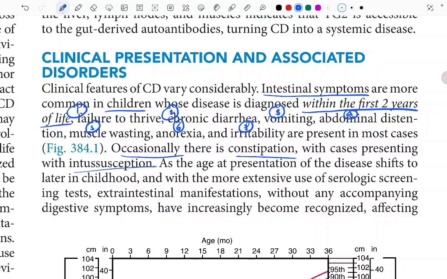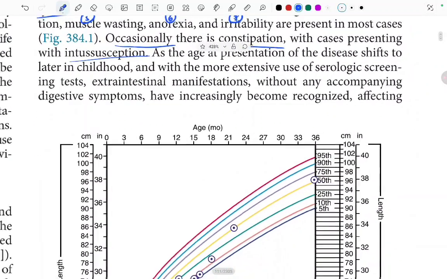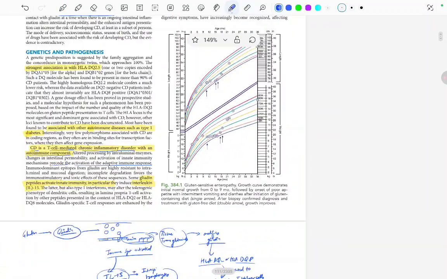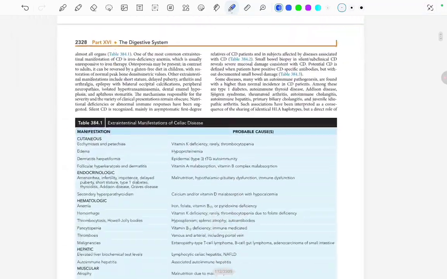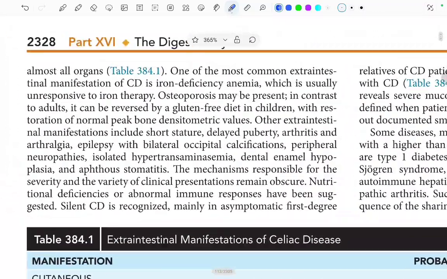As the age at presentation of the disease shifts to later in childhood, and with the more extensive use of serological screening tests, extraintestinal manifestations without any accompanying digestive symptoms have increasingly become recognized. So there are many extraintestinal manifestations, affecting almost all the organs.